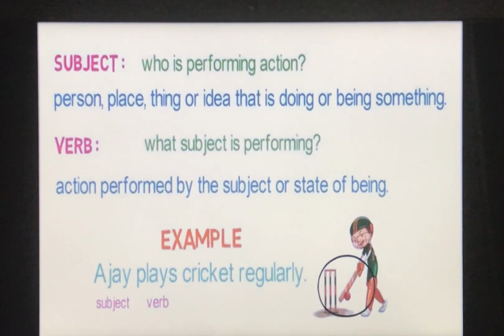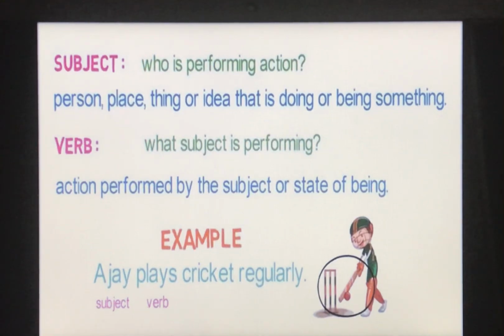Okay. Verb, as I've told you, verb is action word. The other name of verb is action word or doing verbs. Action performed by the subject or state of being is verb. This we have discussed yesterday. Any action that is performed by the subject is called verb. What the subject is performing is verb.